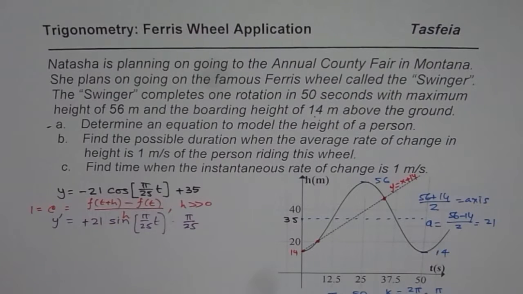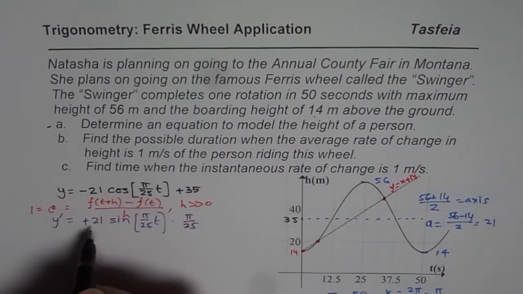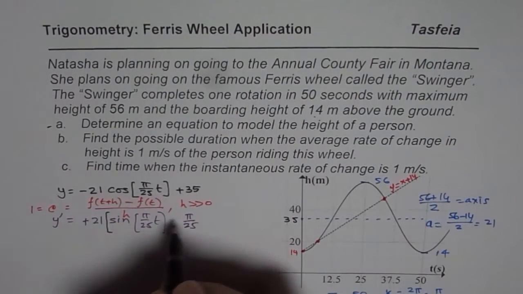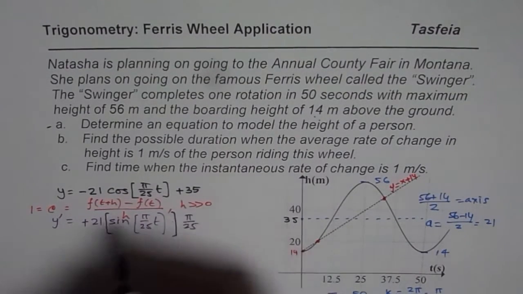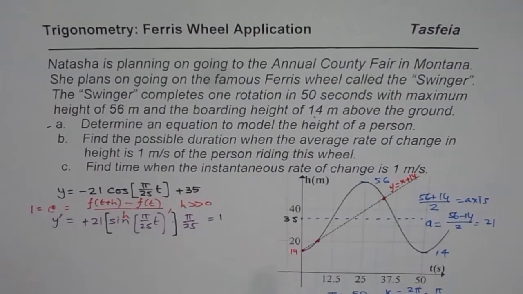So let me be very clear. This is multiplied by 21, not by anything else, correct? Like this kind of, okay? So now you understand. And of course we can equate this to 1 and find t. Well, that is not difficult. Once you know the derivatives, it could be done. But those of you who have not done derivatives, for them applying this method is not possible, correct?